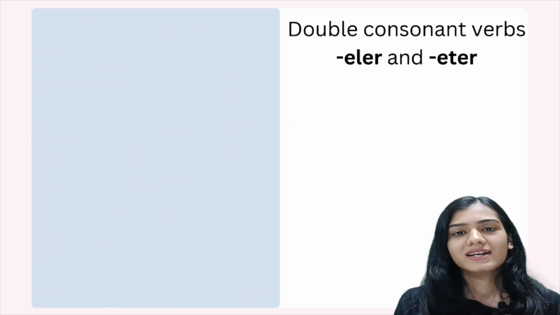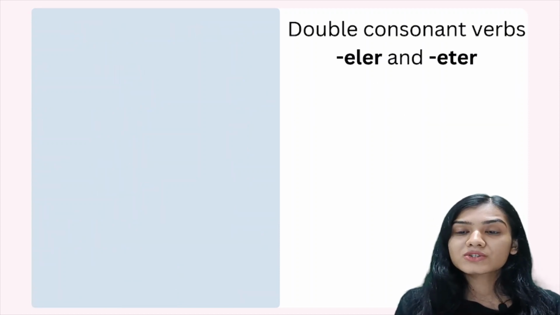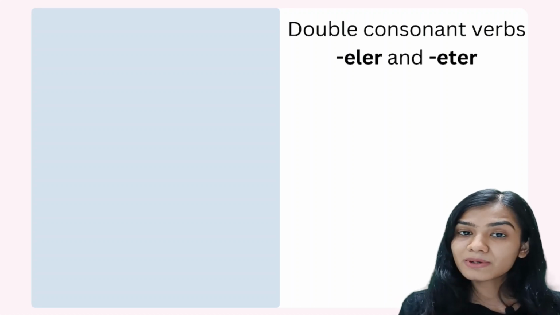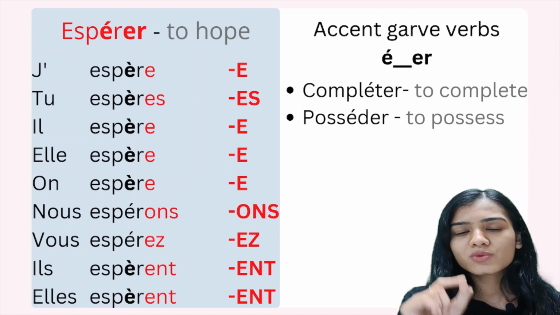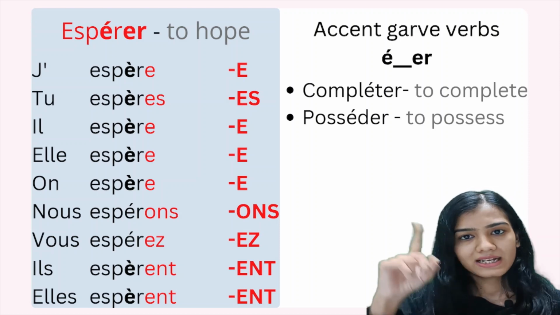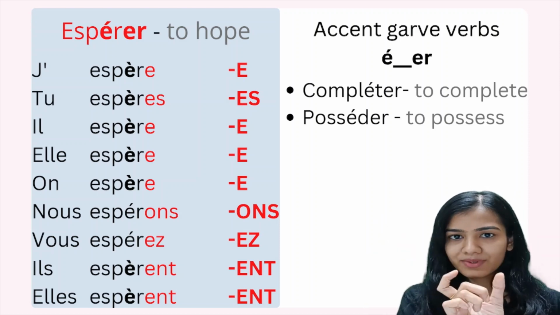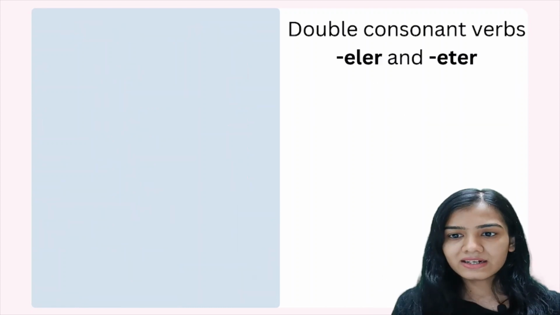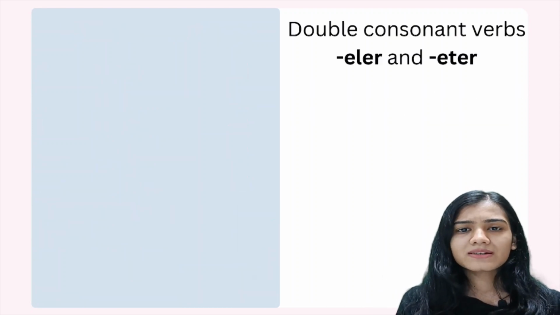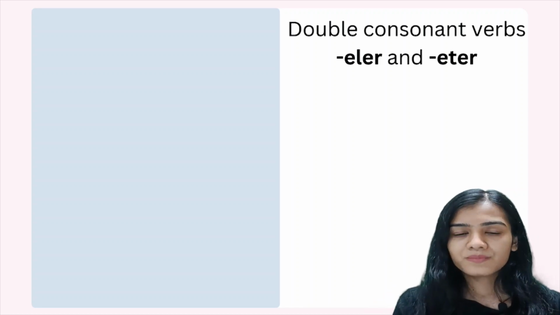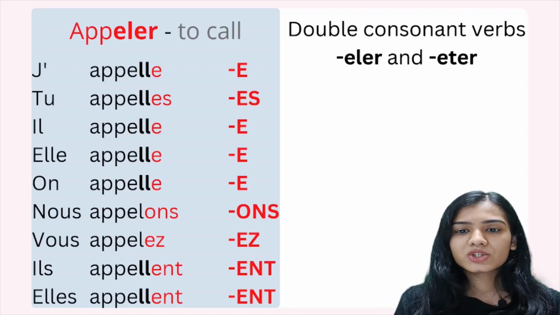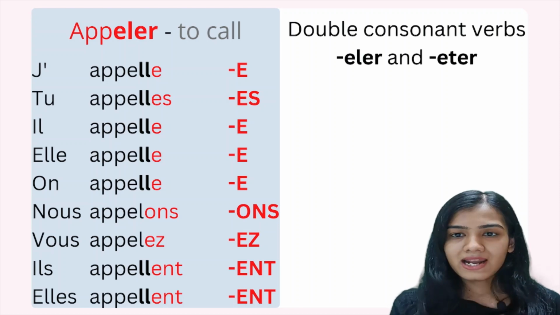Okay. Now the last one, the double consonant verbs. Now what are these double consonant verbs? So over here in the last slide, we saw the verbs which are ending with E with an accent on top of it and another letter and then ER. So this is quite similar, but over here it is specifically for ELER and ETER verbs. So in this case, we are going to double our L and T.